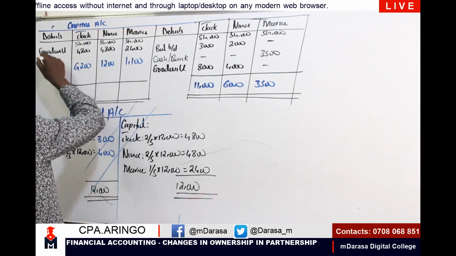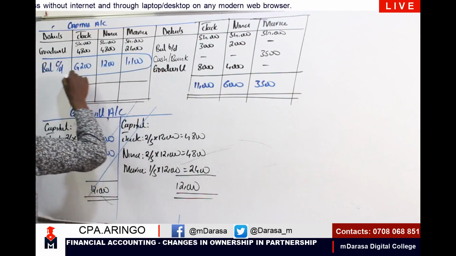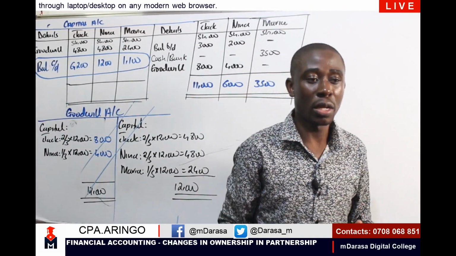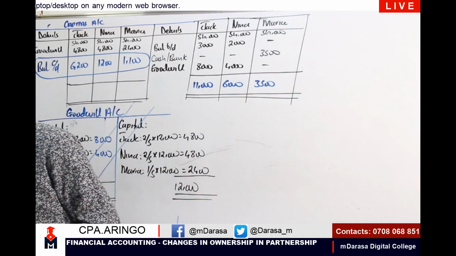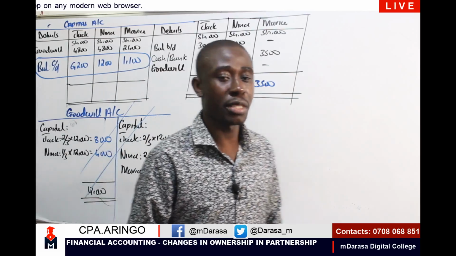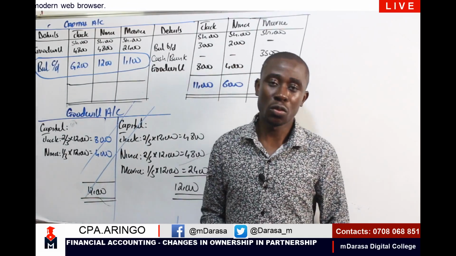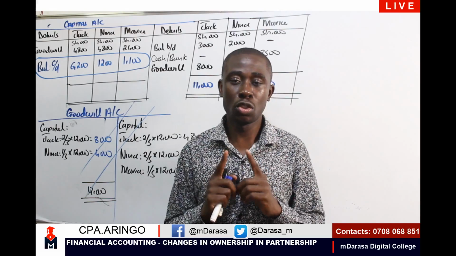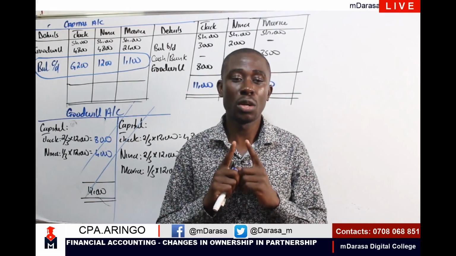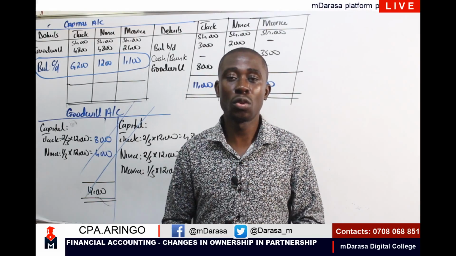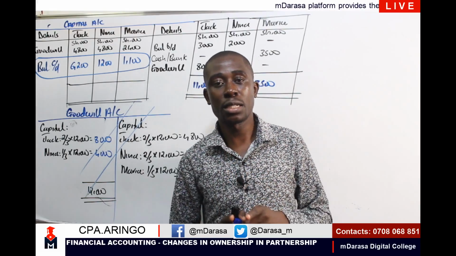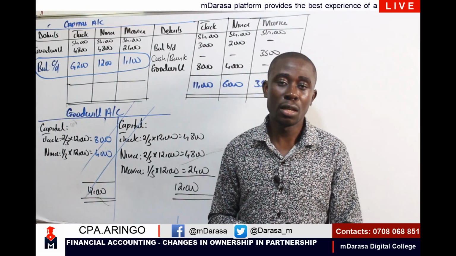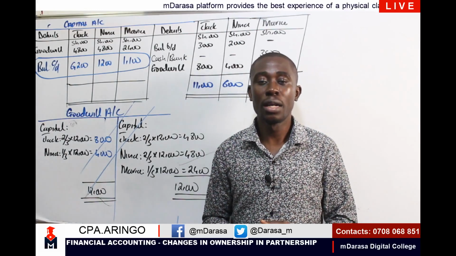So when I go to my SFP, these are the figures that we are going to report as part of our capital accounts. The question was for us to prepare the income statement and statement of financial position. This was part of our working. I want you guys to join me in the next session where we are going to clear this question in full. We work out the income statement and we proceed to prepare our current account. Then finally, we'll also prepare our SFP.